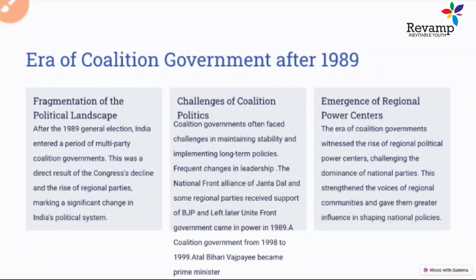After Congress was defeated, no party got a majority. Even though Congress was the largest party in the Lok Sabha after the 1989 election, it did not have enough seats to form a government. So Congress decided to remain in opposition. On the other side, the National Front, which was a coalition alliance of Janata Dal and other regional parties, formed a government with BJP and left support, because this front wanted to keep Congress out of the picture. That's how the National Front with BJP and left support formed a government in 1989.